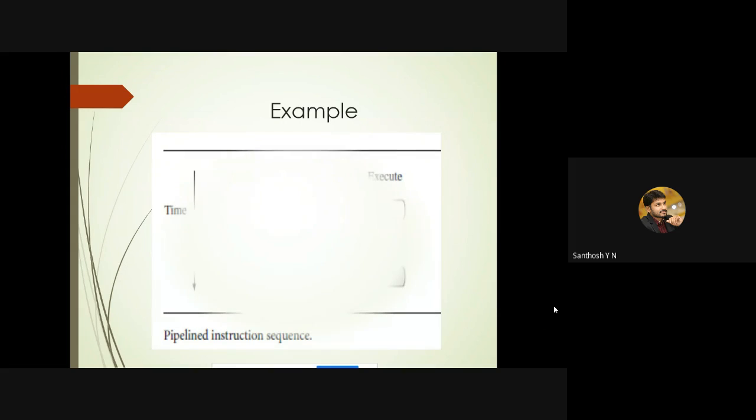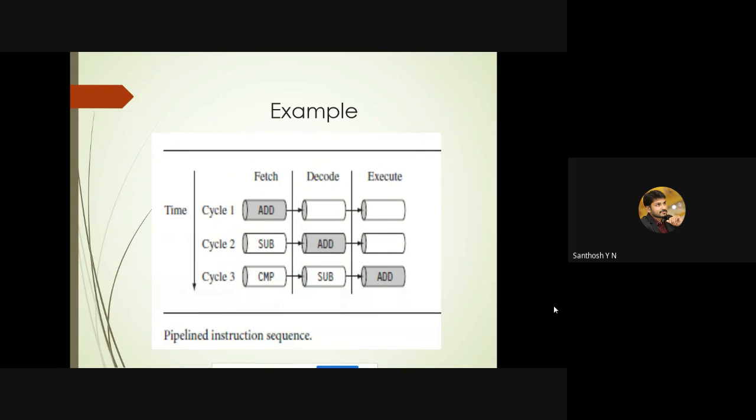Now we will discuss the pipeline concept with a simple example. Assume that your program has three instructions: addition, subtraction and comparison. Just for our understanding, the program has only three lines: ADD, SUB and CMP.